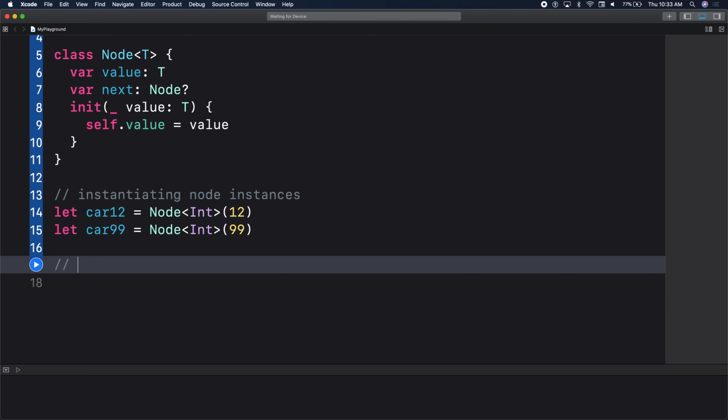And here we'll link or connect our nodes. Or we could say link. We'll link our nodes. We link car 12 to car 99. What are we using to link car 12 to car 99? Next, right? So we'll be using the next pointer or the next variable to connect 12 to 99. Let's go ahead and do that.